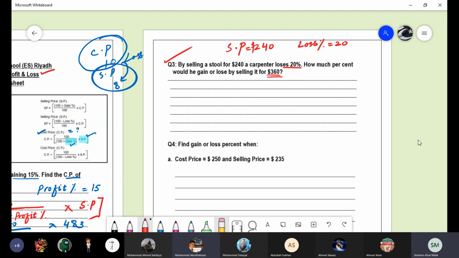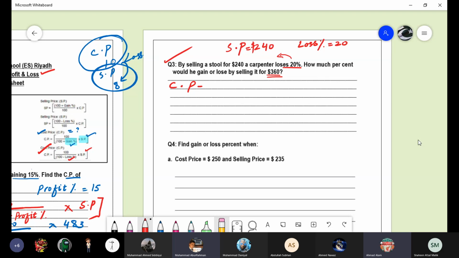First of all, by selling a stool for $240, a carpenter lost 20%. First we will find out its cost price, which we don't know. Can you use this formula for the cost price because we have the selling price and the loss percentage?